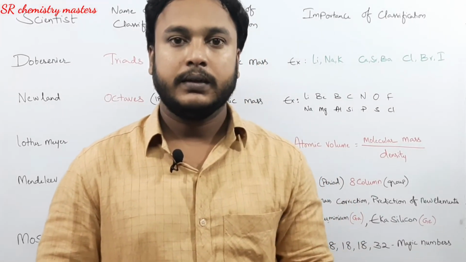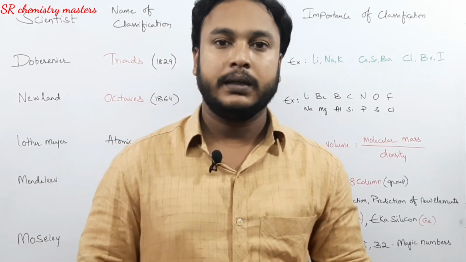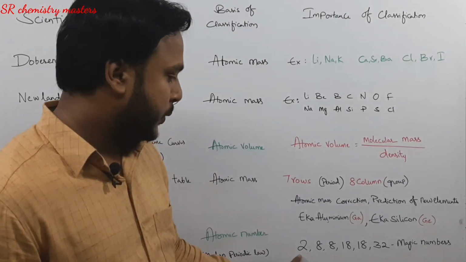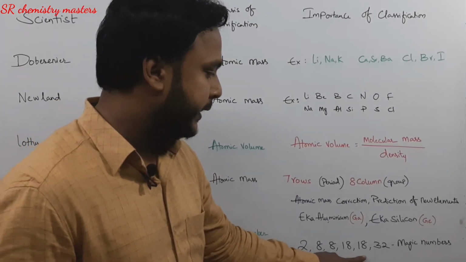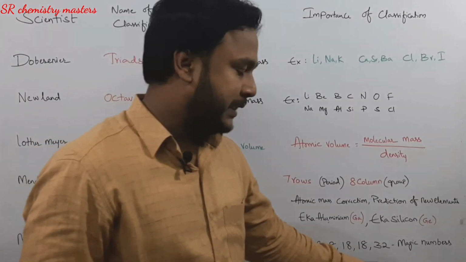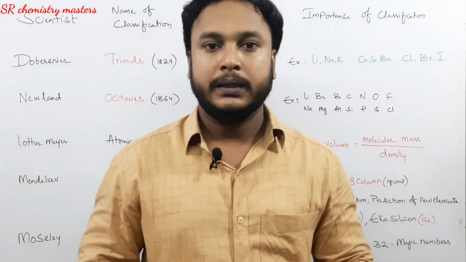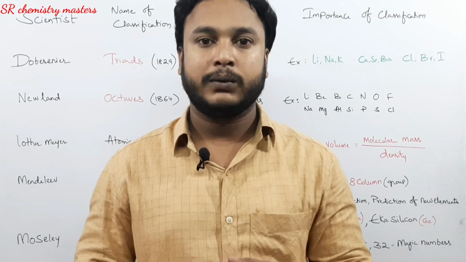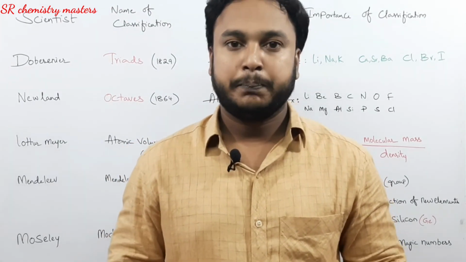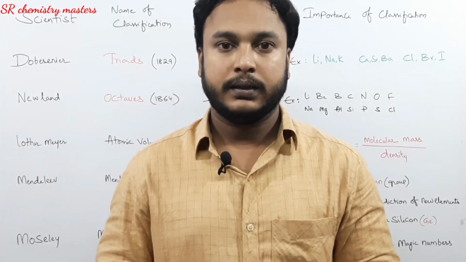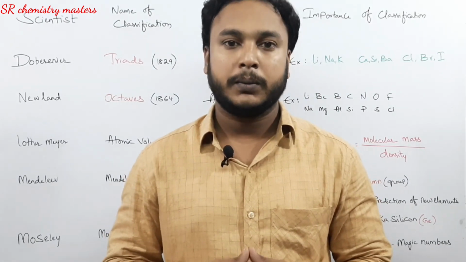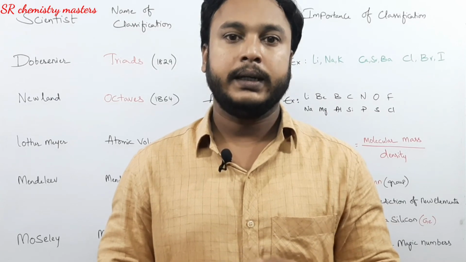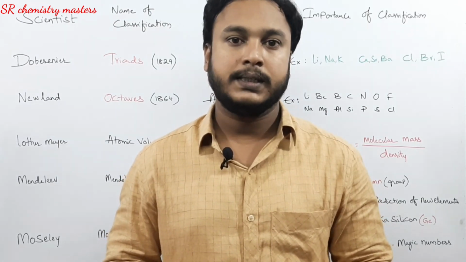Moseley observed that the properties of the elements repeat after certain regular intervals, that is 2, 8, 8, 18, 18 and 32. These are known as the magic numbers, and the periodic properties of the elements are because of the repetition of the electronic configurations. The periodic table which we are using nowadays is the long form of the periodic table, which is also known as Bohr's periodic table, which we are going to discuss in the next video.